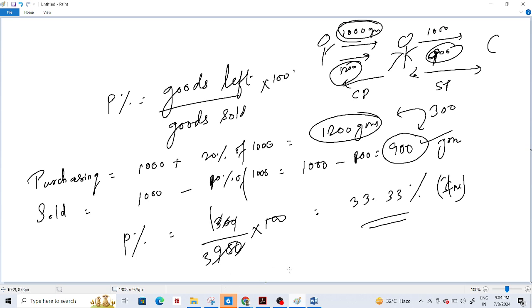We are going to use this formula of profit percentage whenever the shopkeeper has recovered the cost price, whenever the revenue is equal to the cost. So when are we going to use this formula? When the revenue is equal to cost. Remember, that is the condition.